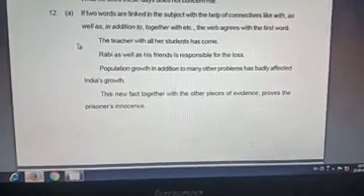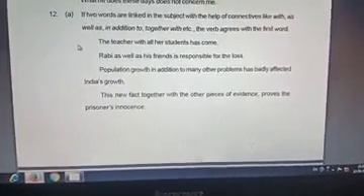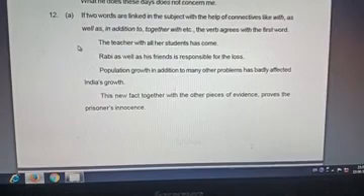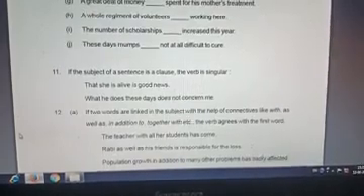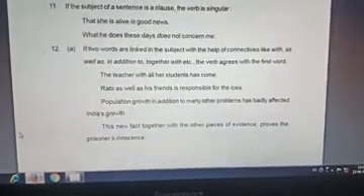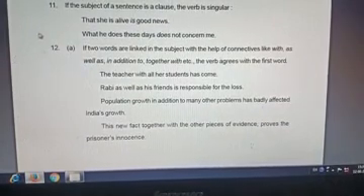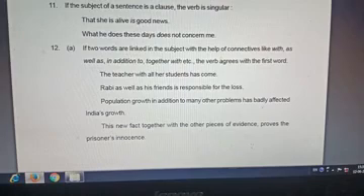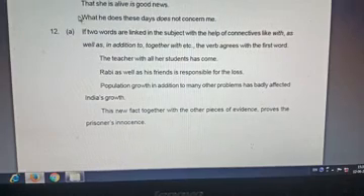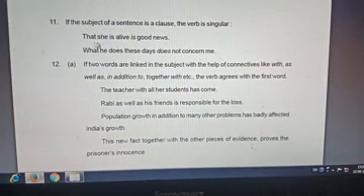In previous classes, we have followed different rules of subject-verb agreement. In today's class, we will discuss some more rules. Look at these rules. If the subject of a sentence is a clause, the verb is singular. Look at this sentence: That she is alive is good news.